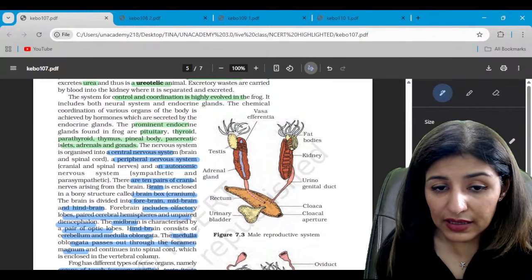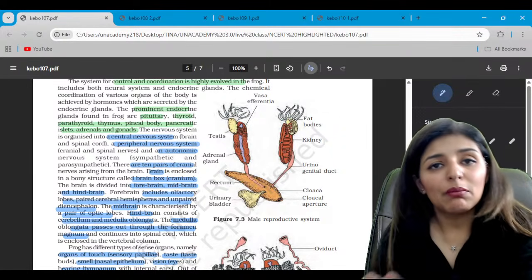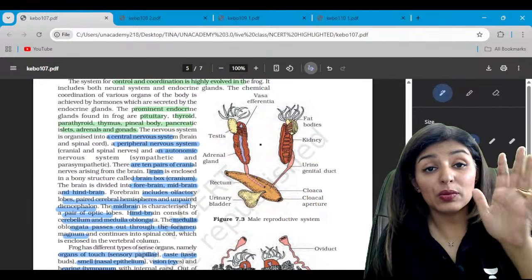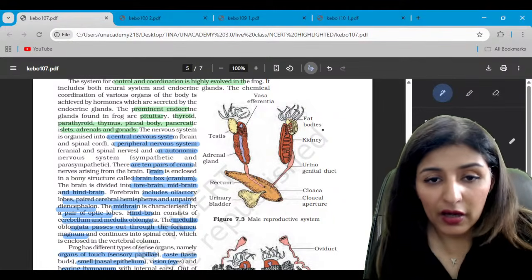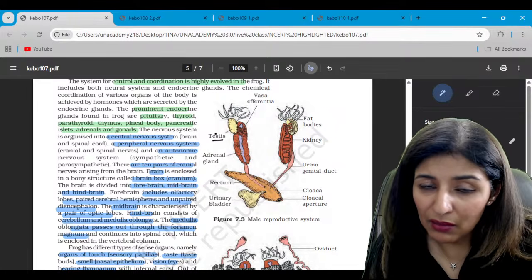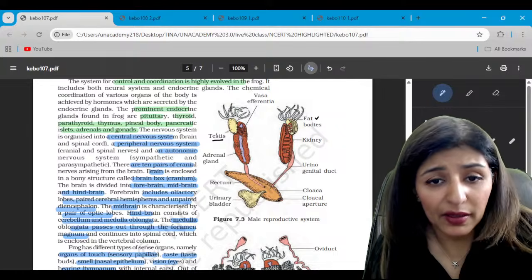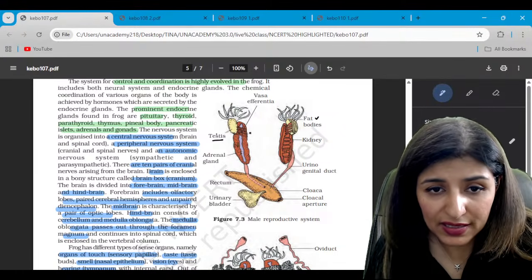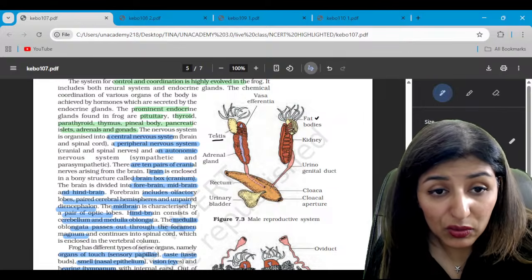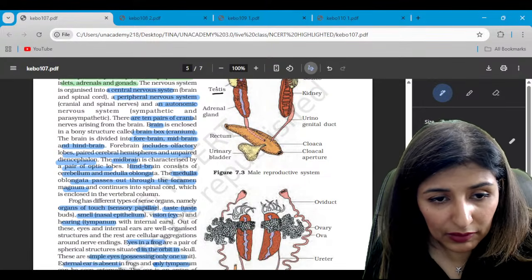Now let's see the diagram of male reproductive system. So in males, be it humans or be it frog, the reproductive system converges with the excretory system, right? So you will see this is testes, the reproductive system. The main part is testes, right? And above the testes, we have these fat bodies. So there is a pair of testes. All right. So from testes will arise some seminiferous tubules also, and they are going to release. See here.